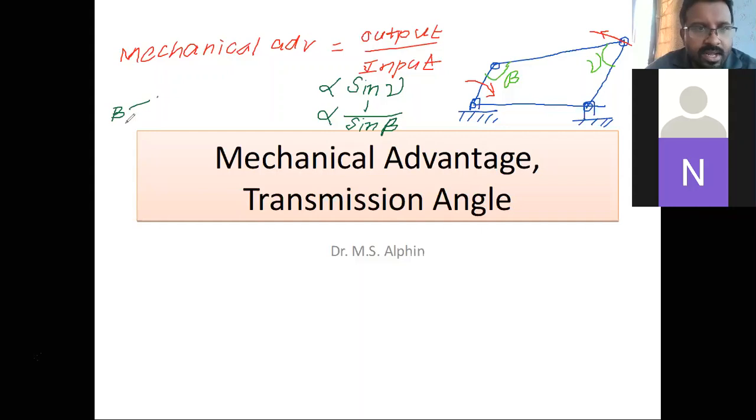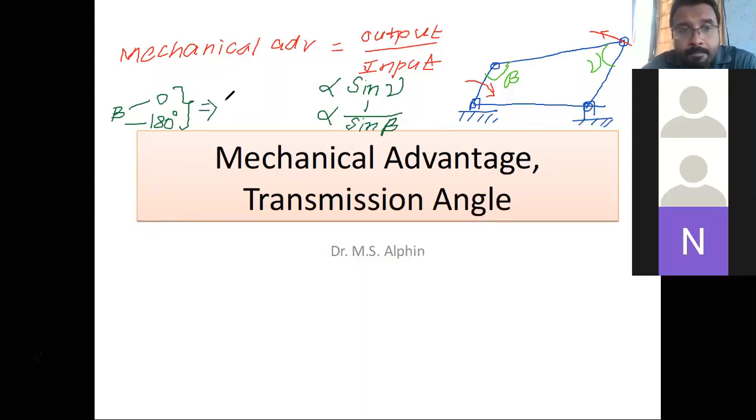0 or 180 degrees, what will happen to the efficiency? Can you imagine in these two cases? When beta value is 0 or 180, what will happen to the efficiency? Infinity.